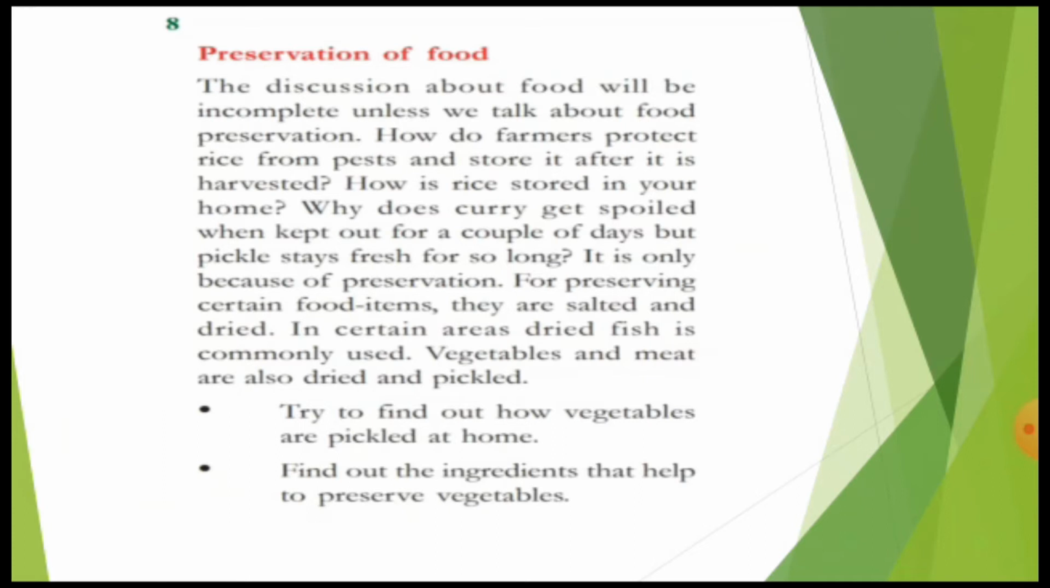Sometimes uncooked and raw food materials are also stored in a proper way. For storing, all people follow special types of methods. Now in this topic we will discuss the meaning of preservation of food and what methods are used to store the food in a proper way without spoiling it. Now let us see the preservation of food.